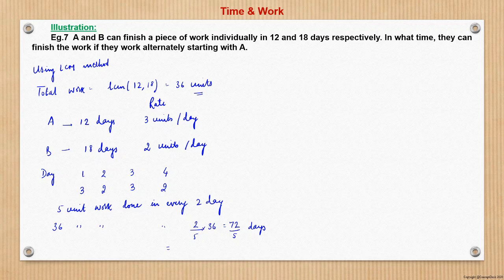Right? That is 14.4 days. So this is the way of solving a question of this nature.